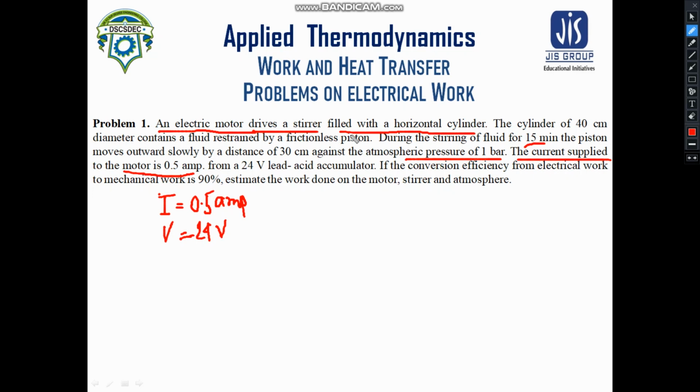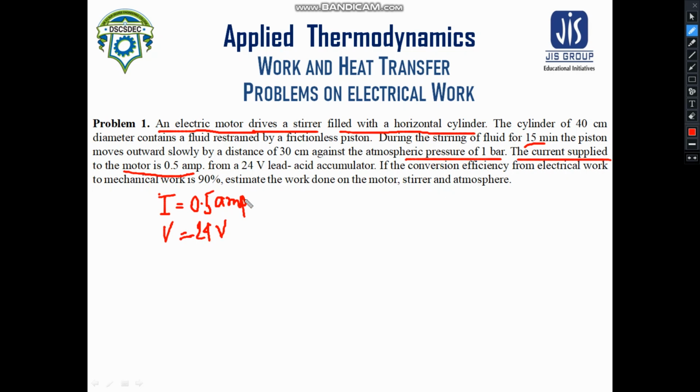So electrical work is transferred to the stirrer. Regarding this conversion, some amount of energy is wasted. So 10% energy is wasted. If 100 joules is produced by electrical work, then 90 joules will be supplied to the stirrer.